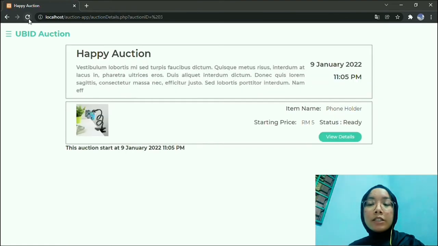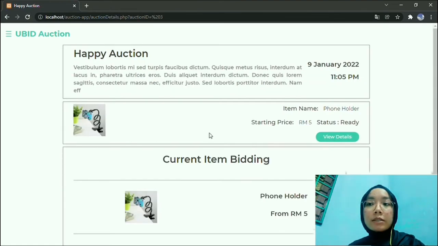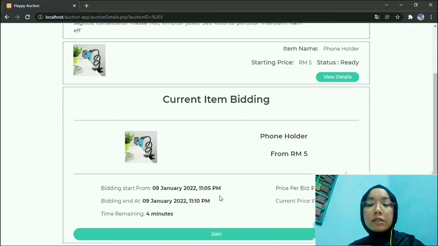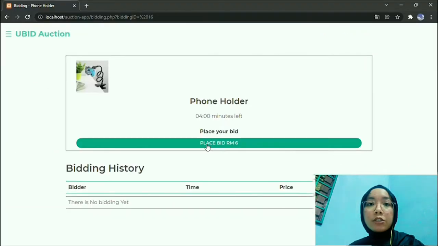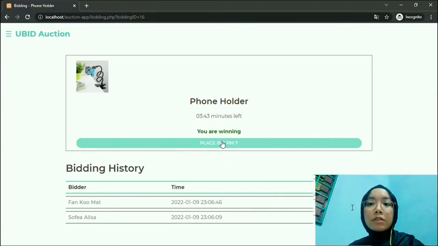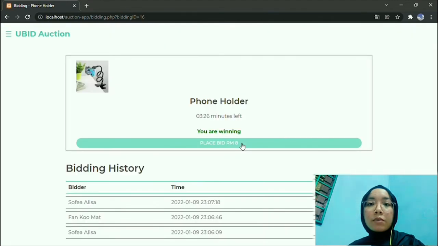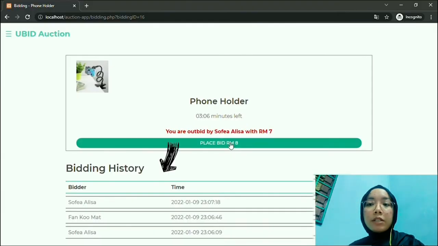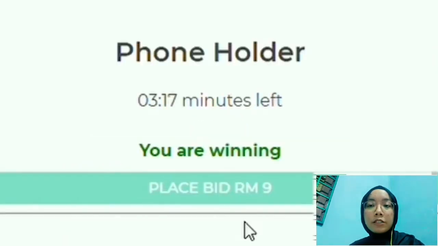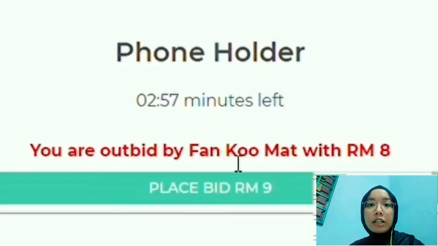When the bidding session has already started, customer can join the bidding. The system will show the current item bidding. Customer needs to click the join button. Click on the place bid button to start bidding. Other customers can also place bids and they will see the status whether they are currently winning or not, and also their bidding history. Each time they place their bid, the time left will add 15 seconds more.